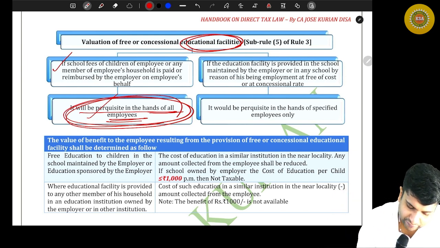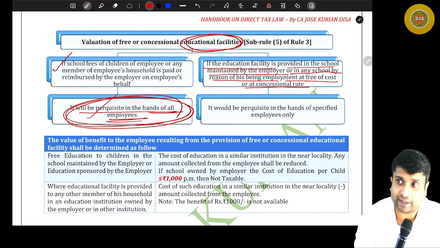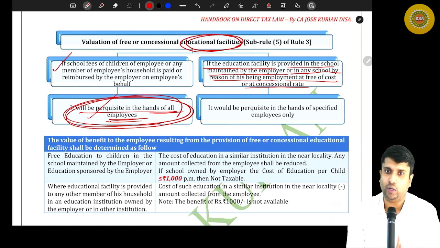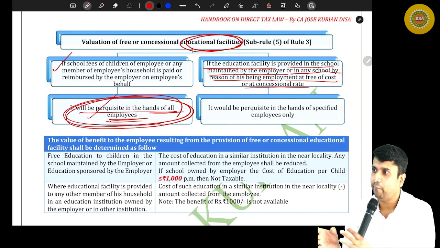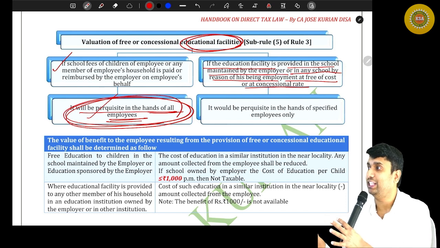Moving on. The educational facility is provided in a school maintained by the employer, or in a school by reason of the employment, at free of cost or at a concessional rate. What does that mean? The employer has a school. In that school, the employee's children will get free education.